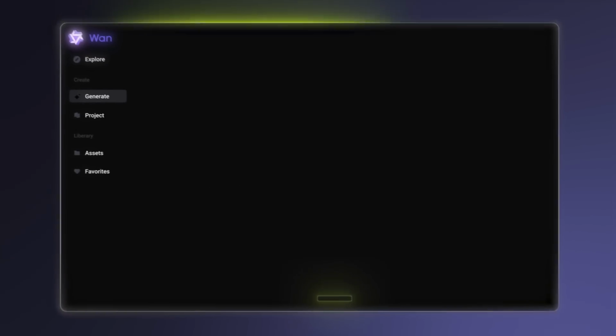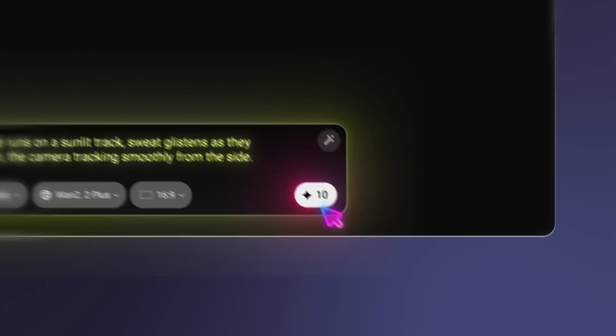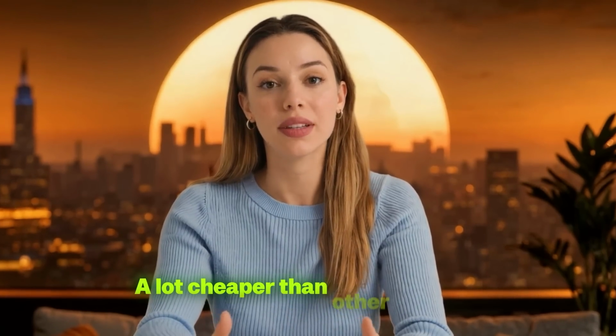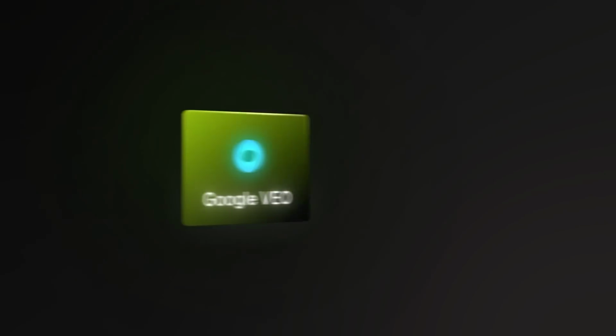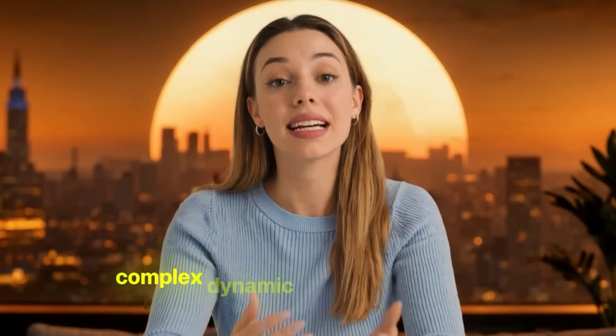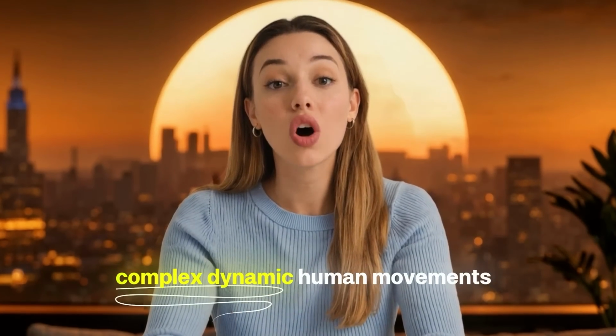Wan 2.2 is generating some seriously impressive AI videos with human motion that used to be impossible with most other AI video models. On top of that, it is actually a lot cheaper than other models in the game like Google's VEO 3 and Hailuo 02. I will be testing out all three side by side and see if Wan can stand its ground against the competition. Wan 2.2 can achieve complex dynamic human movements that are giving all other AI video models a run for their money. But of course, that doesn't mean it's going to be perfect.